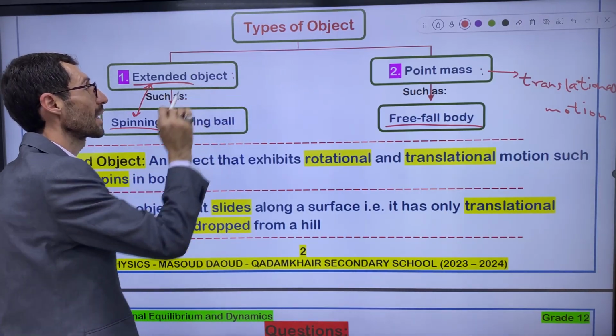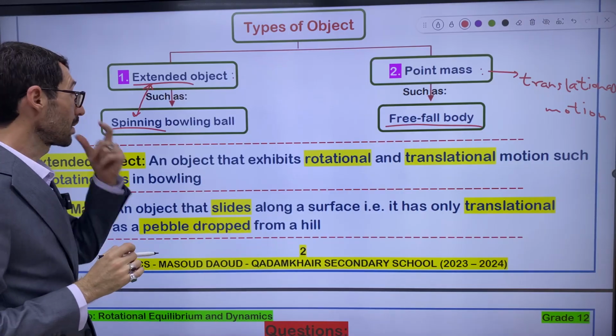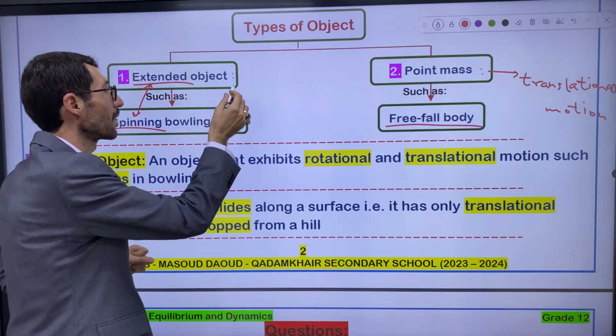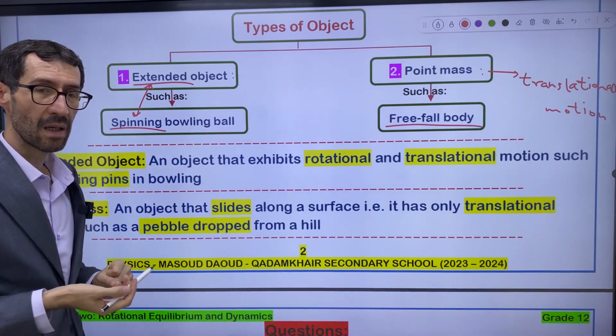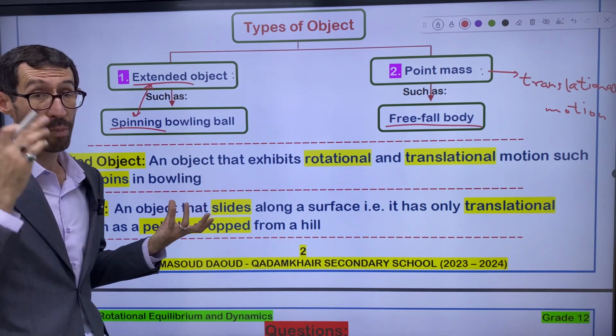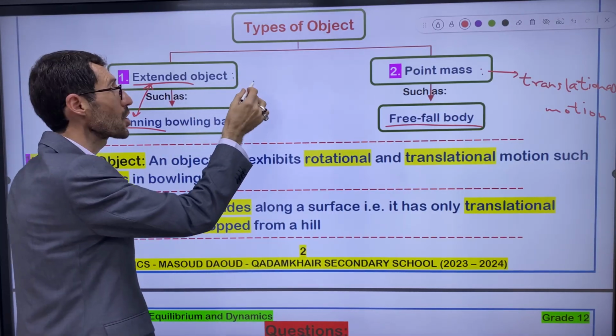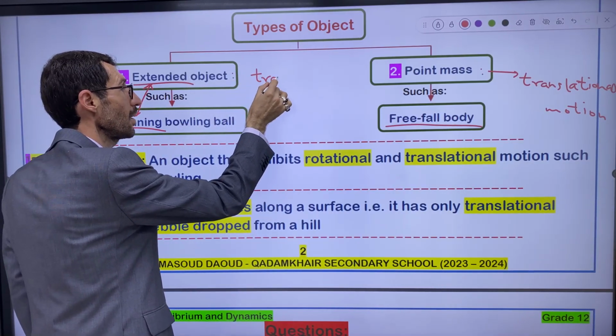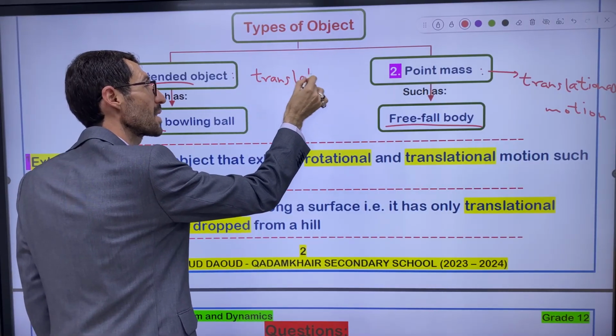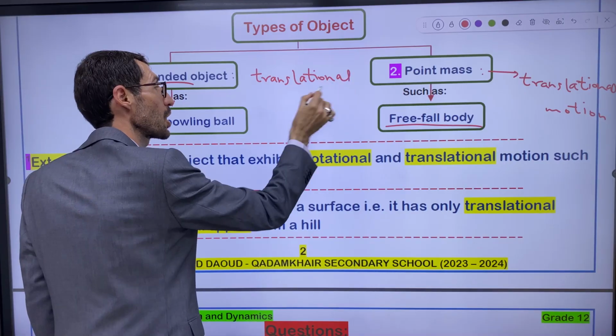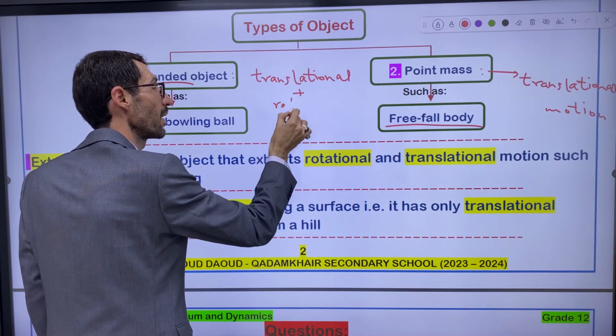Extended objects have a combination of motion. They have translational and rotational motion as well, sometimes translational and rotational motion together, right?